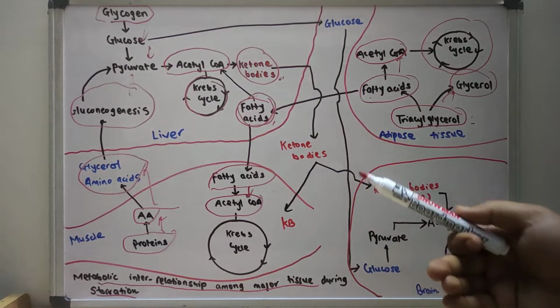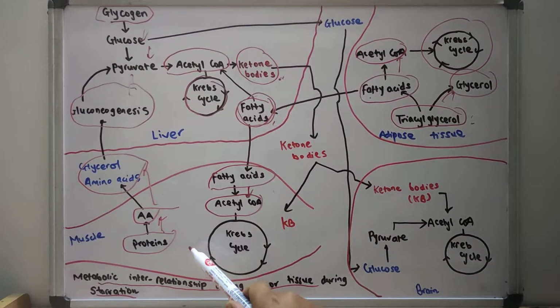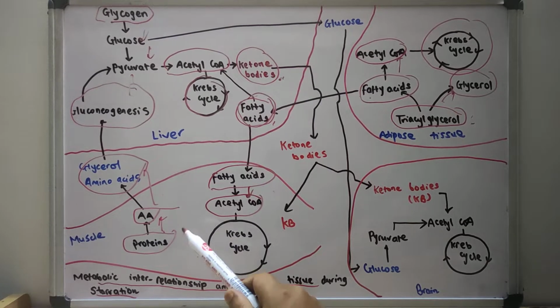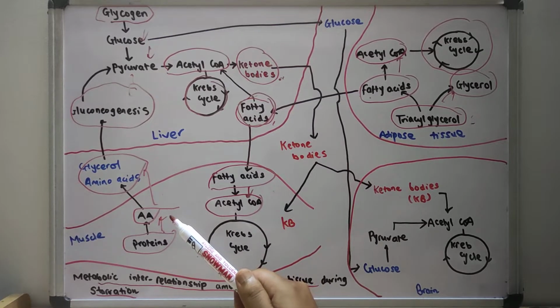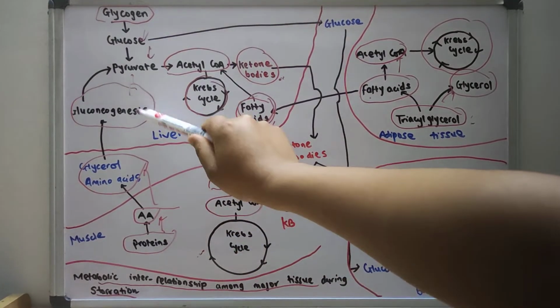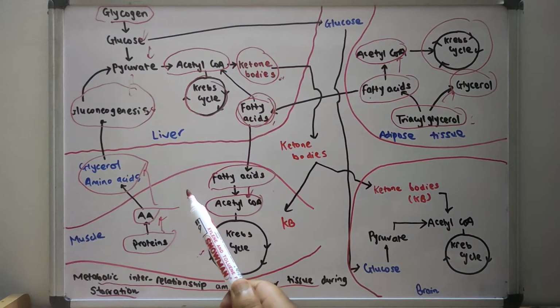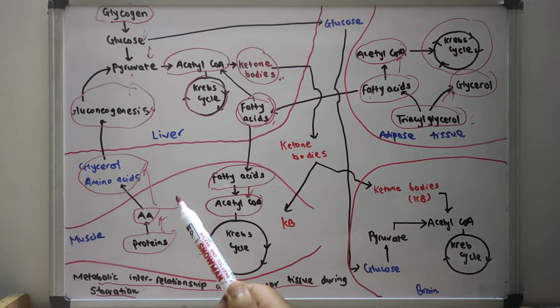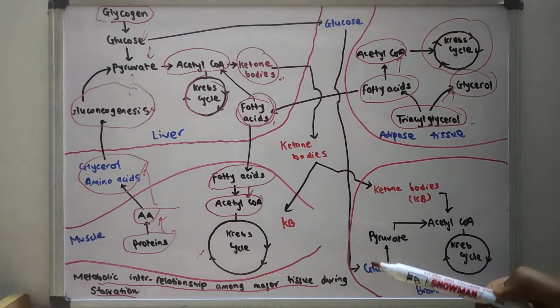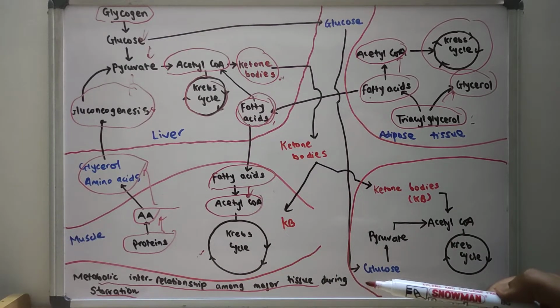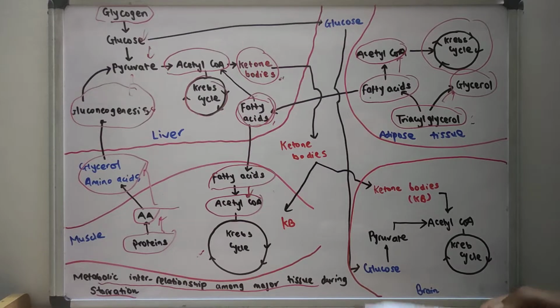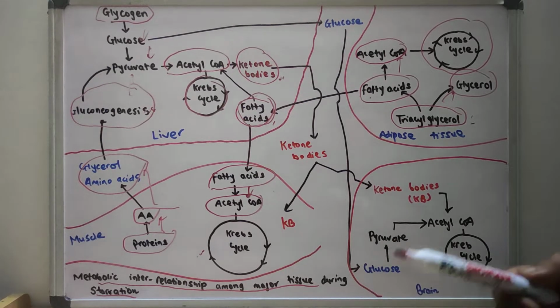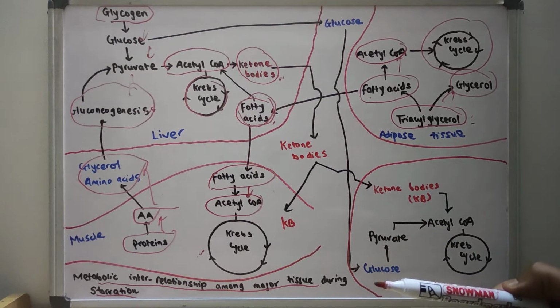Now what happens to the protein metabolism? During the early period of the starvation, muscle proteins are degraded to liberate the amino acid, which are effectively utilized by the liver for the glucose synthesis, that is known as the gluconeogenesis. On prolonged starvation, however, protein breakdown is very much reduced, because I have already told that only 1/3 of the total protein is utilized, even if the person remains in the prolonged starvation.